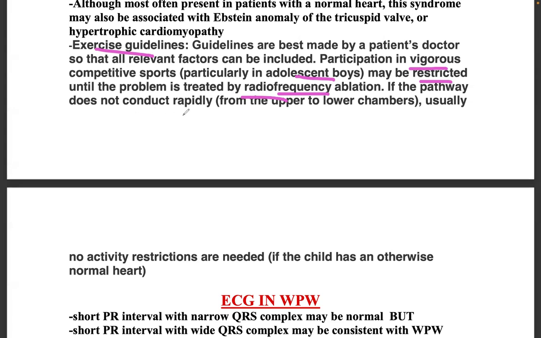If the pathway does not conduct rapidly from upper to lower chambers, usually no activity restrictions are needed if the child has an otherwise normal heart. See, there is a pathway, but it is not conducting from upper to lower chambers. Then it's okay, no restriction is needed. But if there is an attack of SVT, you have to restrict till the radiofrequency ablation is done for these children.